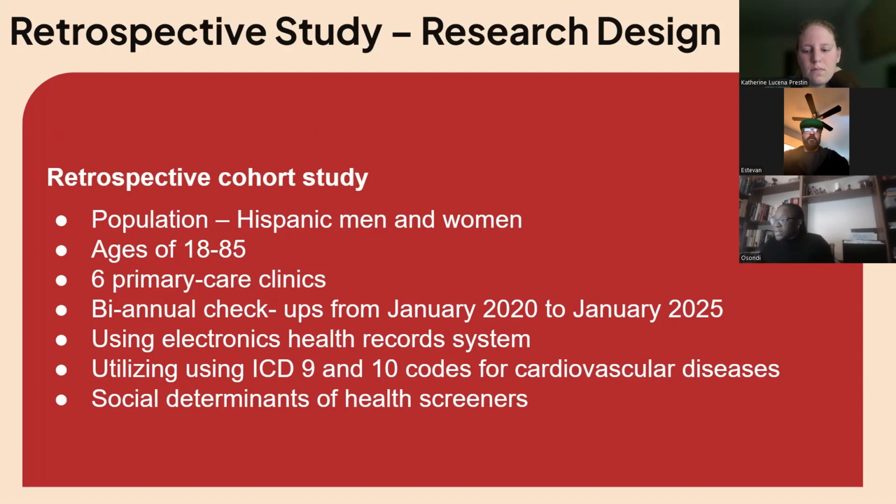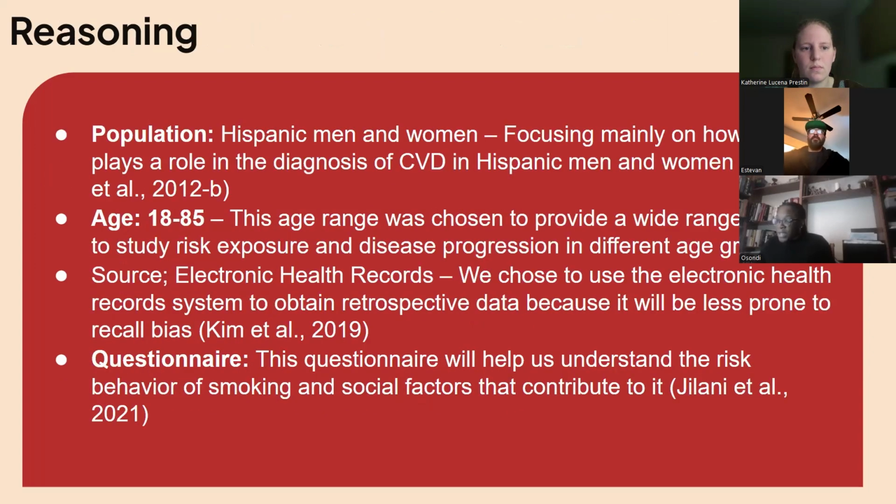We will also request that the analytics team flag patients with a diagnosis of cardiovascular disease using ICD-9 and ICD-10 codes, and patients that self-report as smokers or had smoked in the past. The social determinants of health screeners embedded in the patient health records and administered during the healthcare visits will also be used to determine the patient's socioeconomic status and secondhand smoke exposure. We will also use insurance information to identify if the patient is publicly insured, privately insured, or has no insurance.